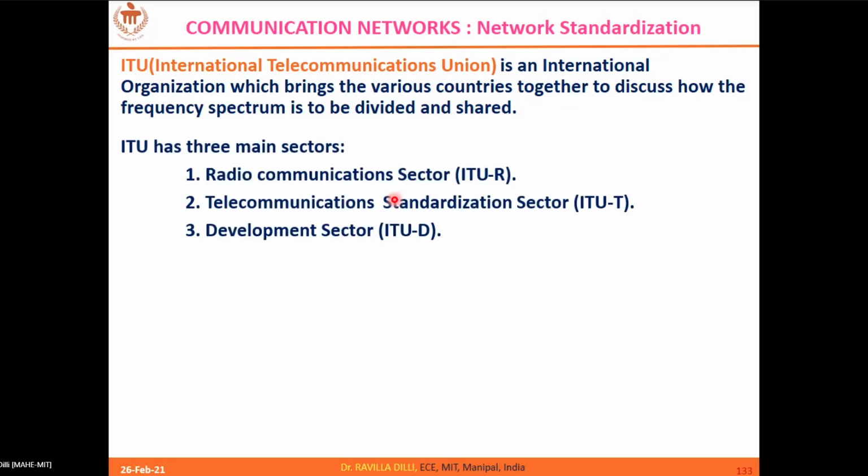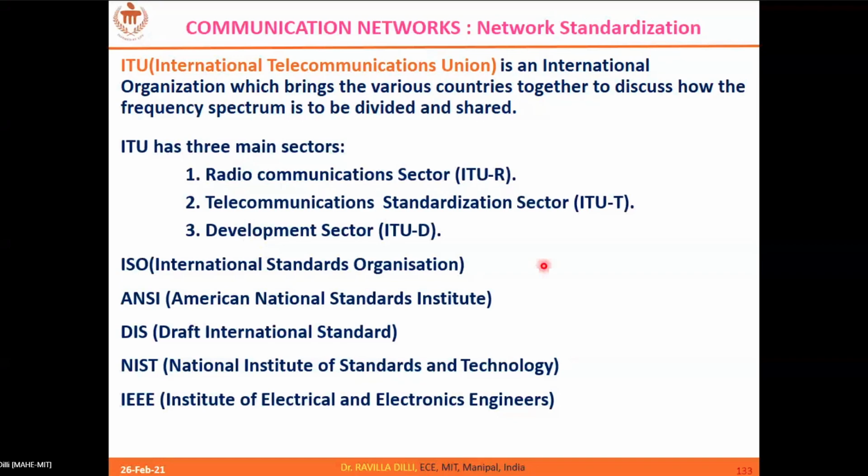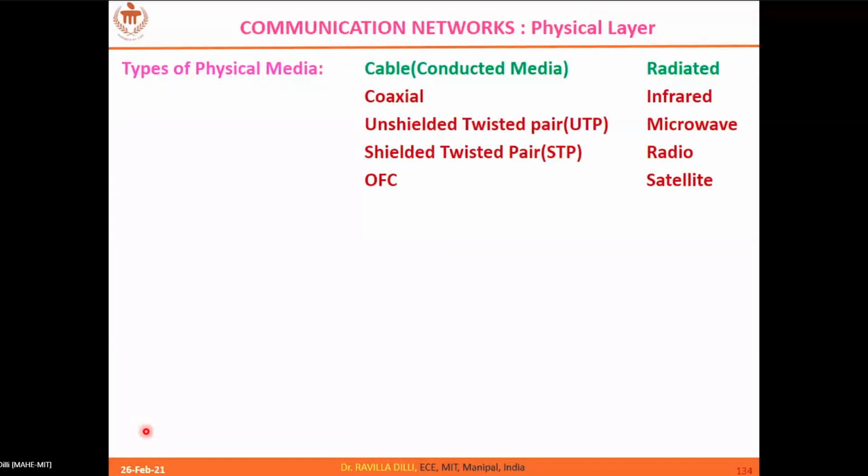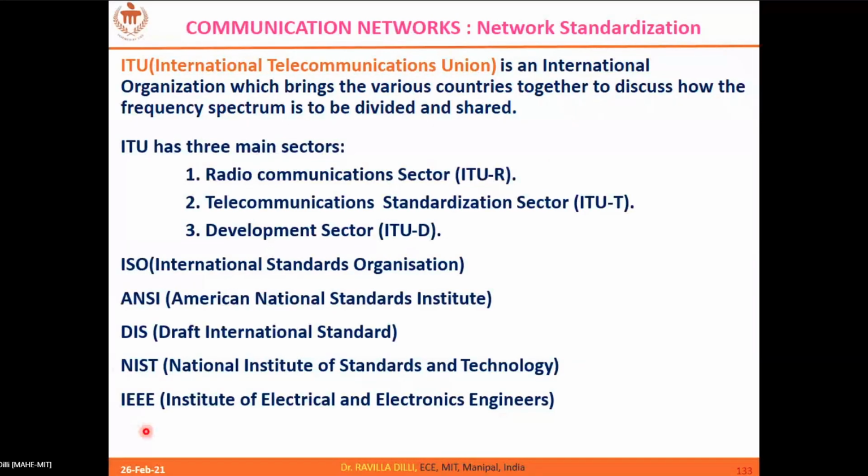Okay. So similarly, we also have ITU, the International Telecommunication Union, which has three wings: ITU-R, ITU-T, and ITU-D. ITU-R takes care of complete wireless communications, ITU-T refers to telecommunication standardization, and ITU-D is the development sector. So this is a global regulatory body. Similarly, we also have other regulatory bodies like ISO, ANSI, DIS, NIST, and IEEE. So that's about the introduction part of our course.